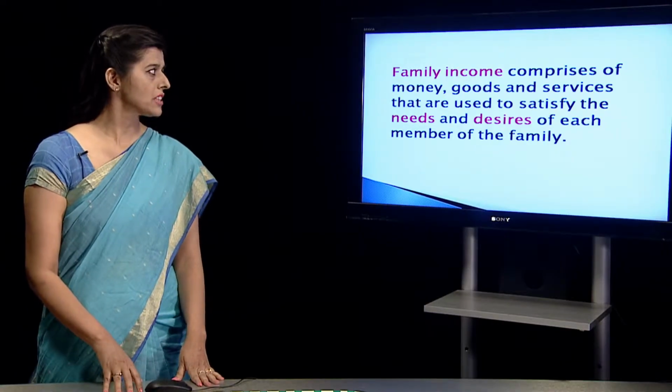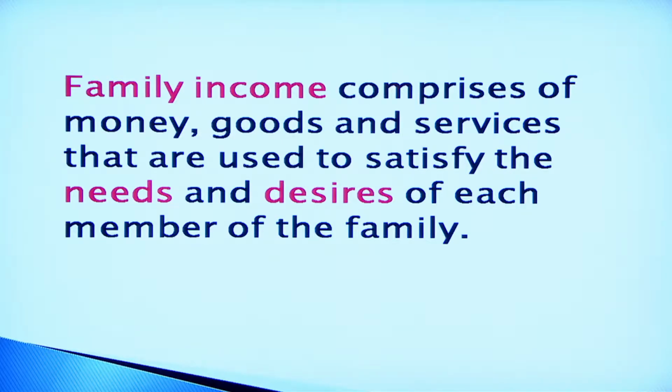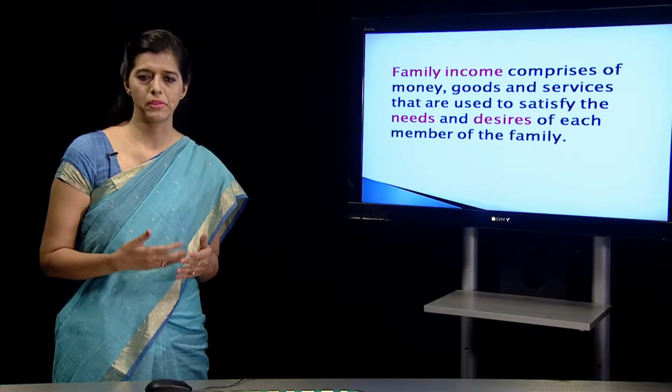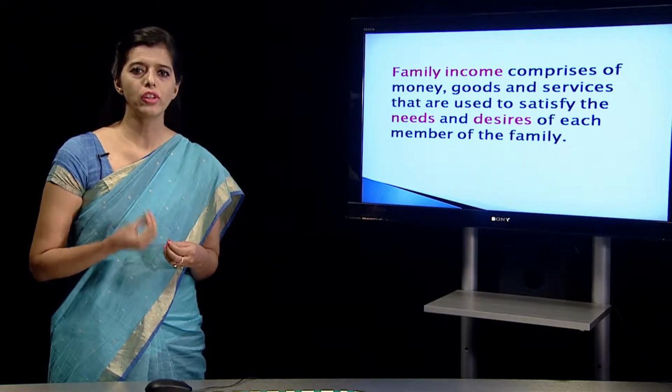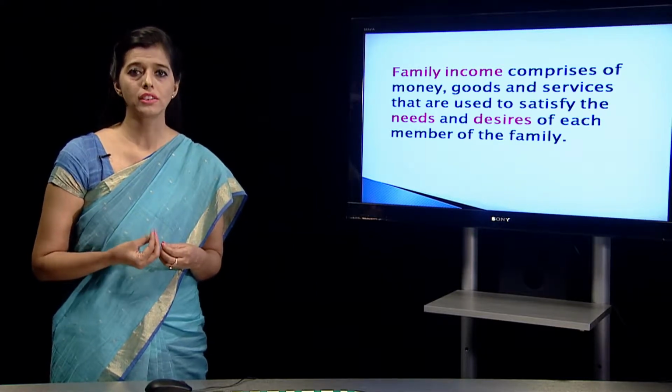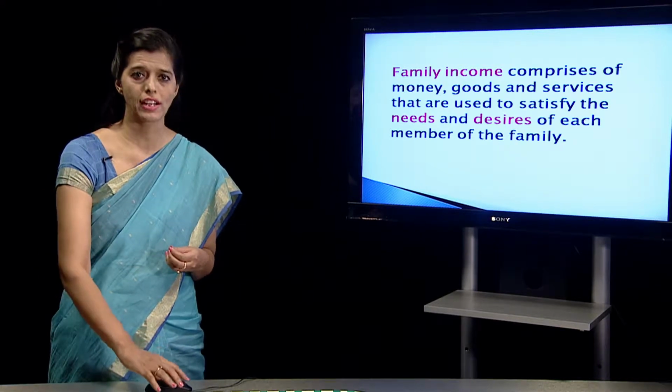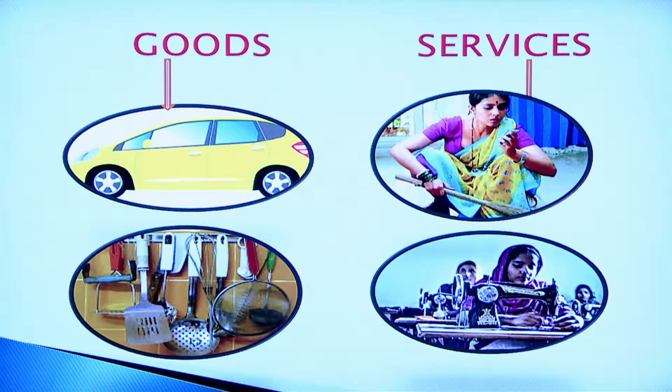Family income comprises of money, goods and services that are used to satisfy the needs and desires of each member of the family. Every family member has a certain need and a desire, and we use money to fulfill those needs and desires by buying goods and services, which you will understand. Goods are the various commodities that we use to satisfy our needs and desires, like you can see a car, utensils, washing machine, refrigerator and so on.